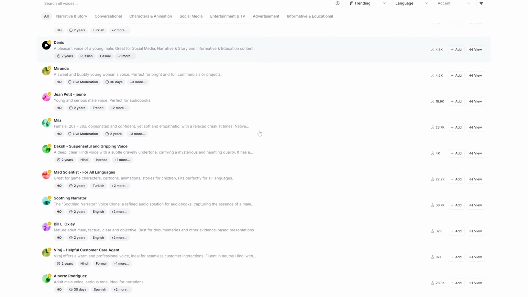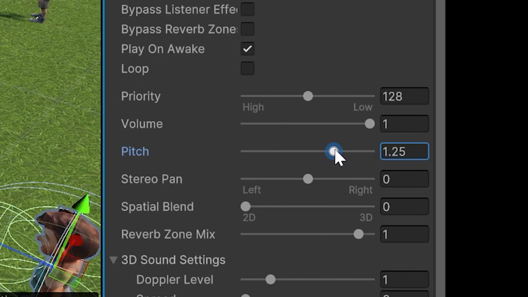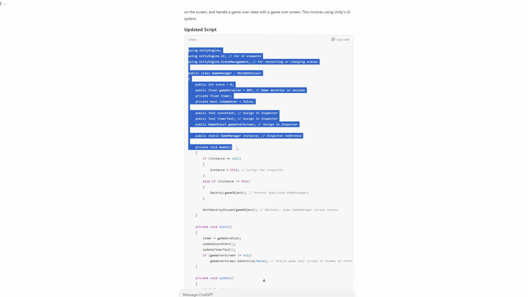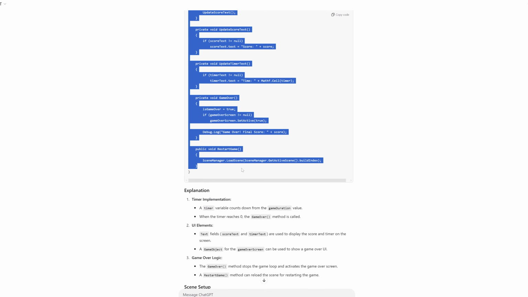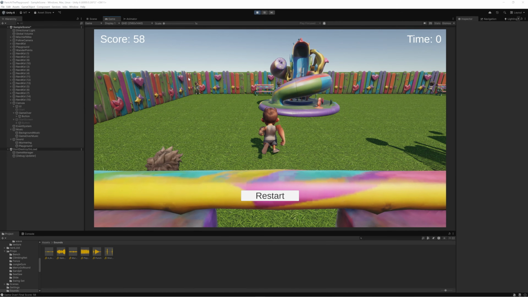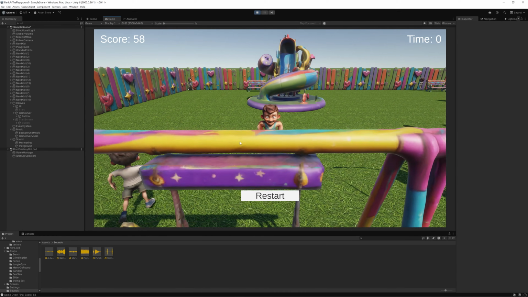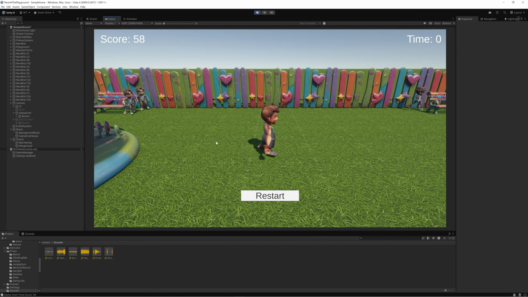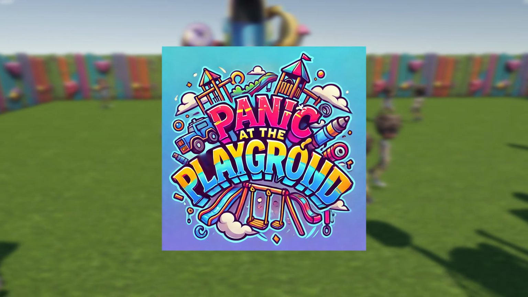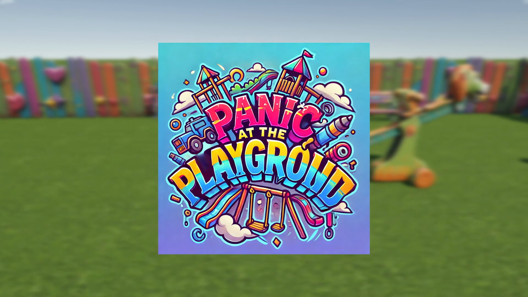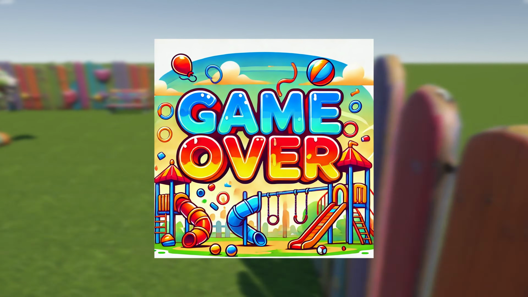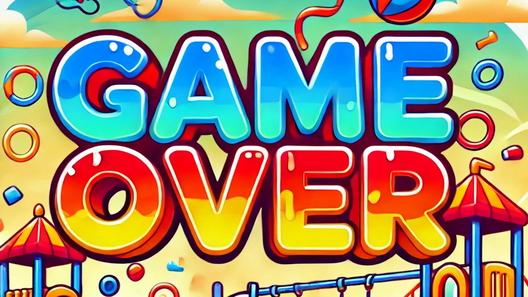There were no kid voices to pick from, but bumping up the pitch in Unity made it close enough. Then I got ChatGPT to start wrapping up the gameplay loop by asking it to make a score counter and a timer, as well as a way to restart the game, which it did with no problem. I also asked it to generate a Panic at the Playground logo and a game over graphic, both of which are not great. But hey, apparently AI can write words now, so I was impressed by that.